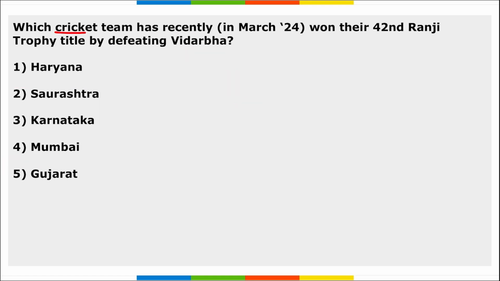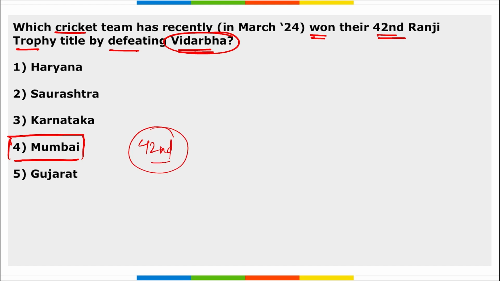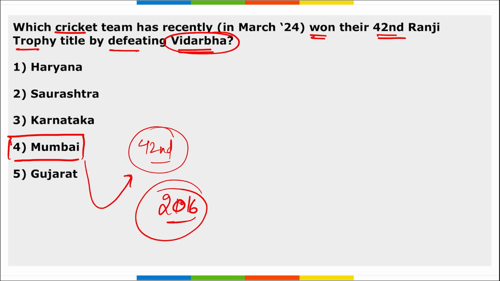Next, which cricket team have recently won their 42nd Ranji Trophy title by defeating Vidarbha? So, it is Mumbai. Correct. Mumbai's cricket team has recently won the 42nd Ranji Trophy title by defeating Vidarbha. Take a note of this, important. And this marks Mumbai's 42nd title. If we talk about the Ranji Trophy, this was the 89th edition of the Ranji Trophy and the 42nd win for Mumbai's team.